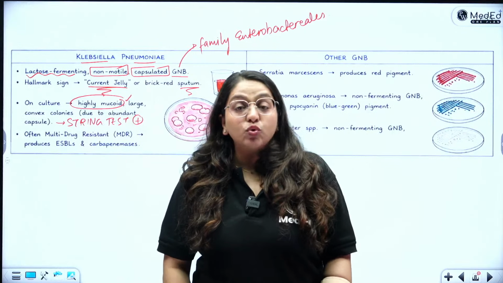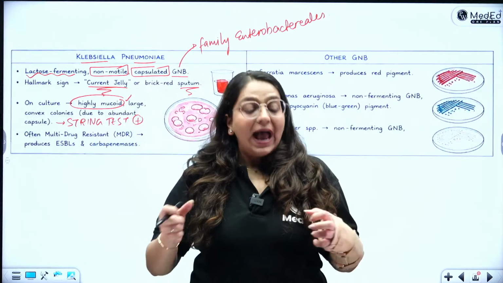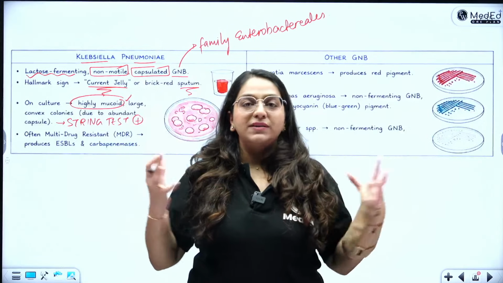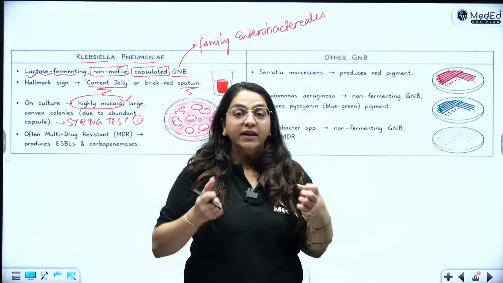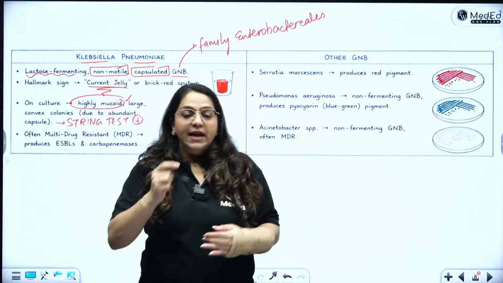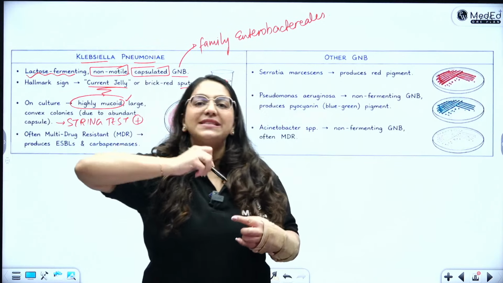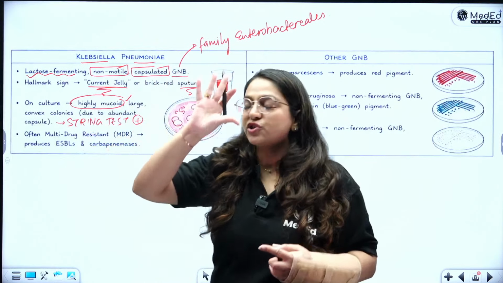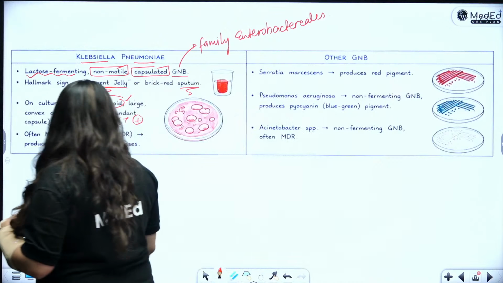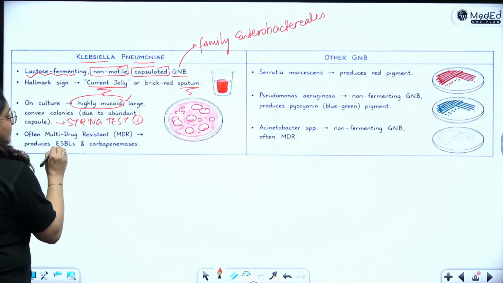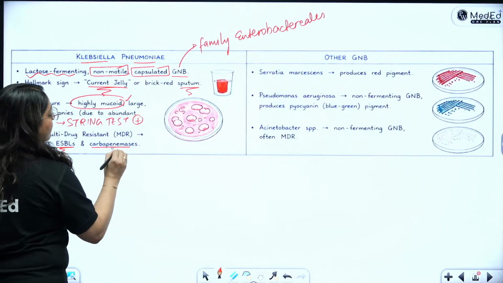Because this capsule is very hygroscopic and it produces these large mucoid colonies. So it absorbs all the water and becomes large and mucoid. Therefore, when you pick it up, it stretches like mucus or a string of cheese. Then it is often multi-drug resistant, such as extended spectrum beta-lactamase production or carbapenemase production.